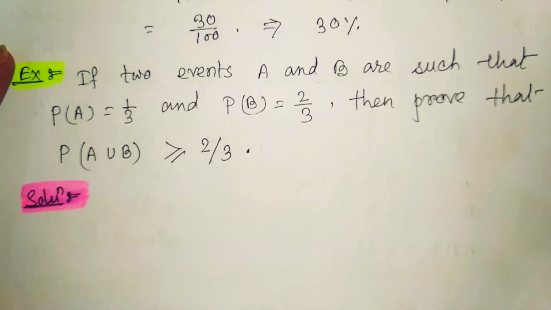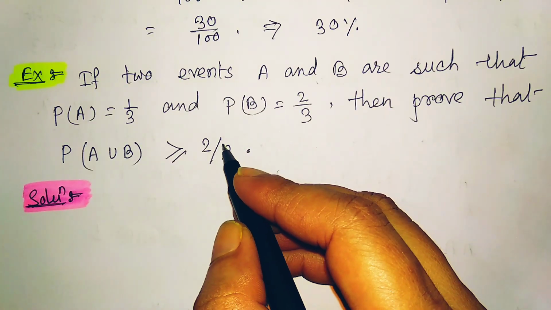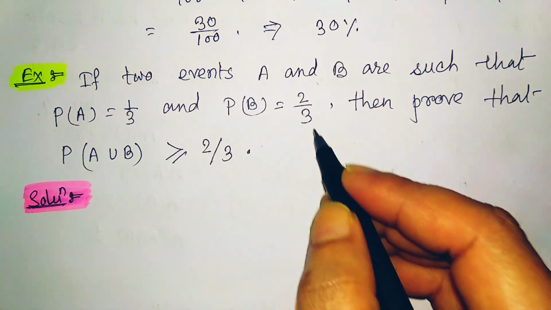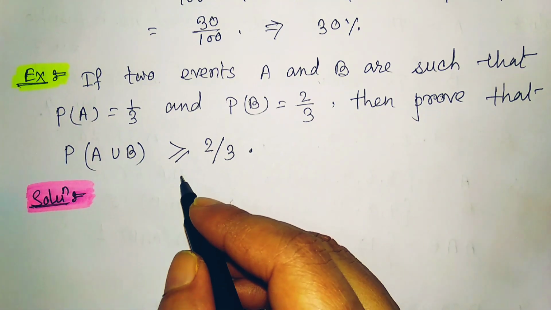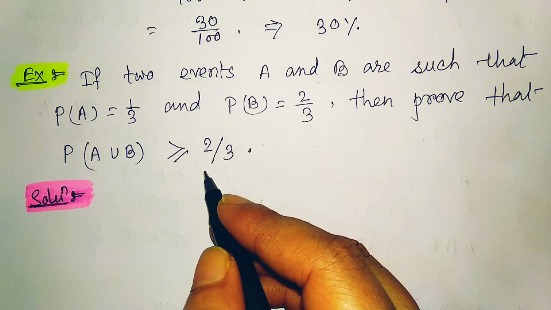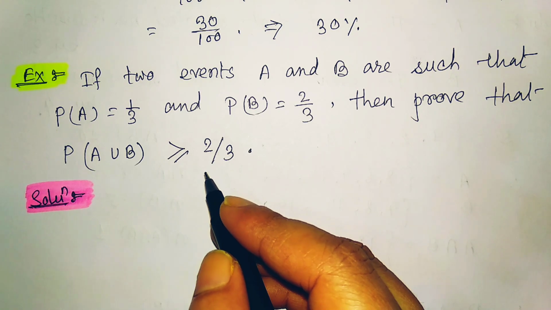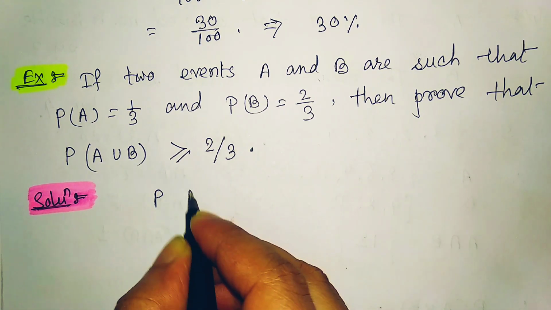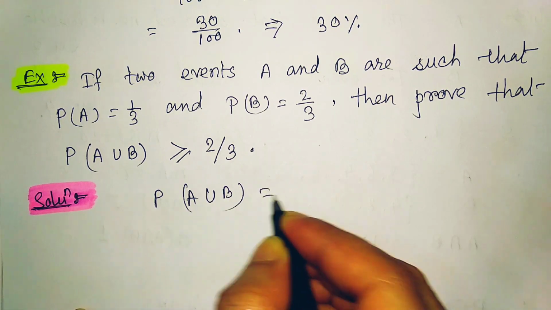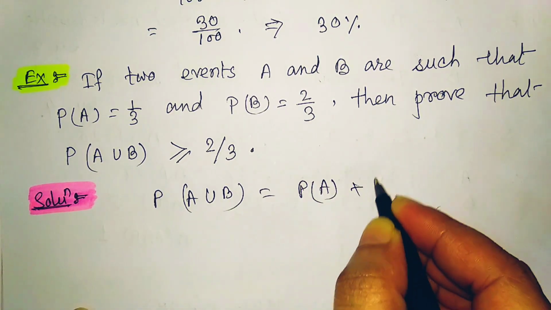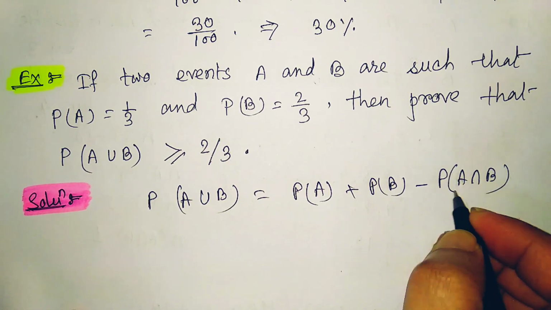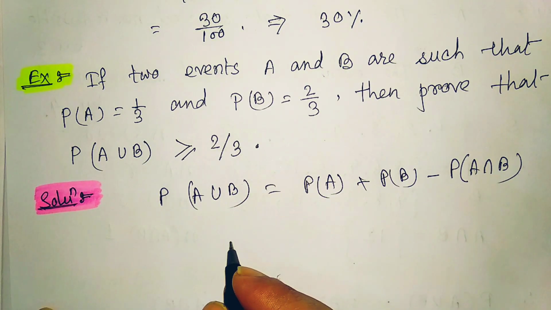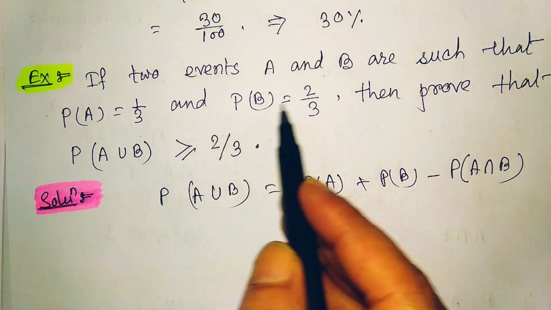So the question is, if 2 events A and B are such that probability of A is 1 by 3 and probability of B is 2 by 3, then prove that probability of A union B is greater than or equal to 2 by 3. For that, we know that probability of A union B is equal to probability of A plus probability of B minus probability of A intersection B. It is given that probability of A is 1/3 and probability of B is 2/3.